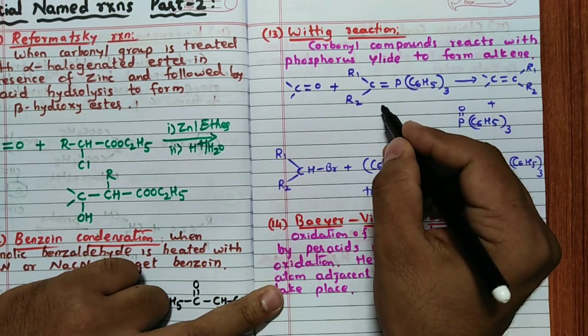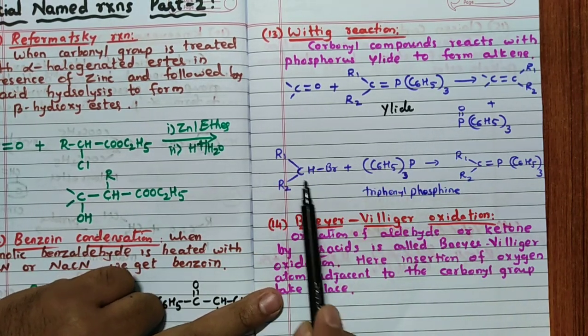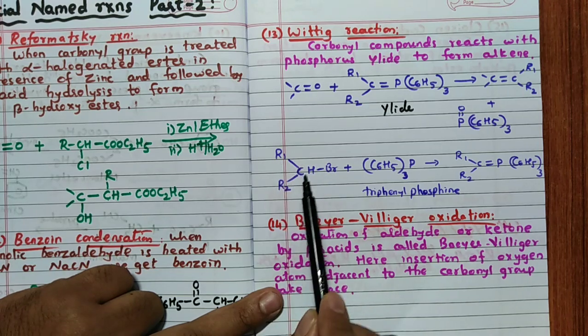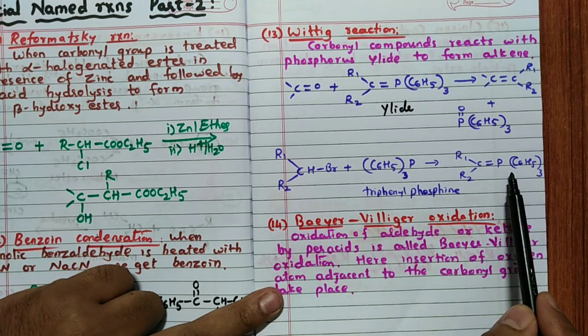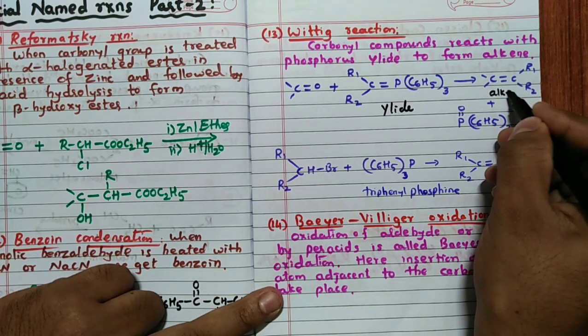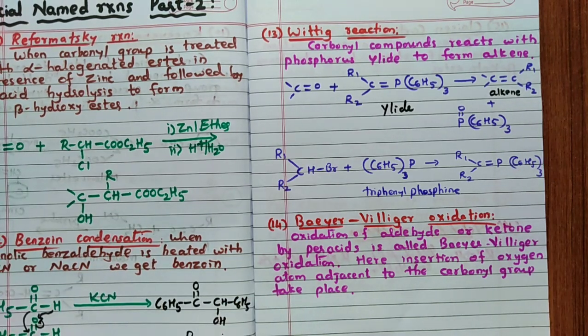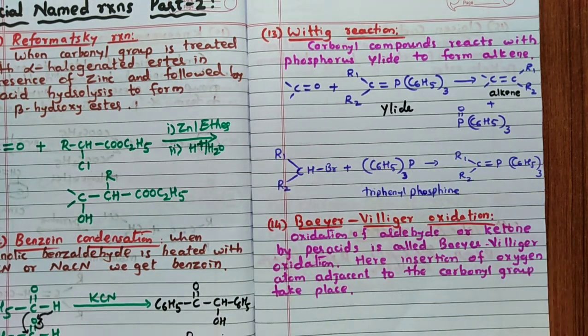Remember, this is what we call an ylide. The carbonyl compound reacts with this. How is it prepared? This is an alkyl bromide. A disubstituted alkyl bromide reacts with triphenyl phosphine to form a product called phosphorus ylide. That phosphorus ylide reacts with a carbonyl compound to form an alkene as a product. This we call the Wittig reaction. Only remember this much: a carbonyl compound converted into an alkene is a reaction in chemistry called the Wittig reaction. Next, the 14th one.